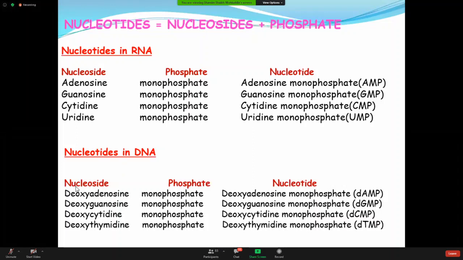Nucleotides in the DNA: what is the nucleoside? It should be deoxy. You cannot take it as adenosine here because it is a molecule of deoxyribonucleic acid, or DNA. So the nucleoside should be deoxyadenosine, and then the phosphate will be one. Monophosphate, it is called deoxy AMP. Deoxyguanosine monophosphate, deoxy GMP. Understand? In this way, you are getting different varieties of names and nomenclature.